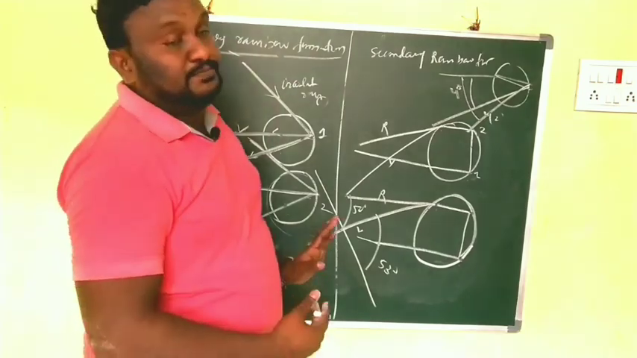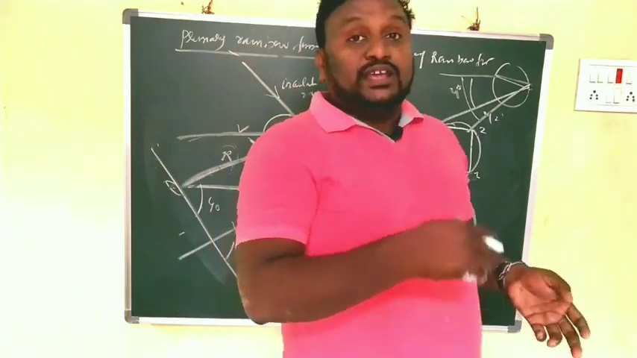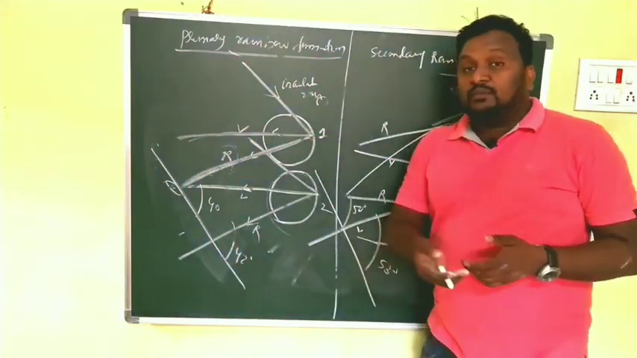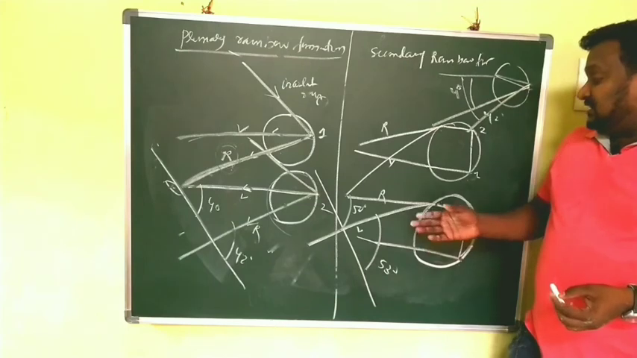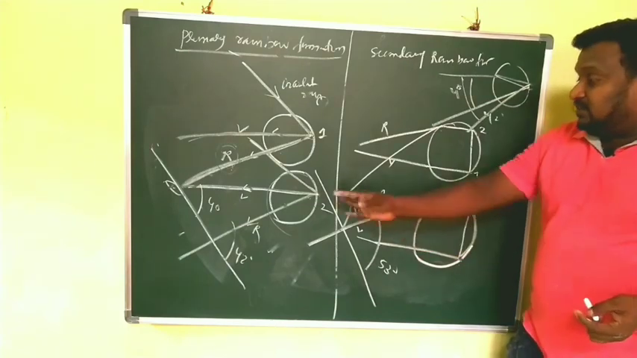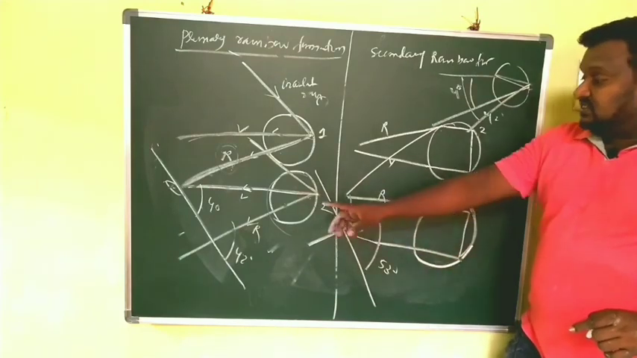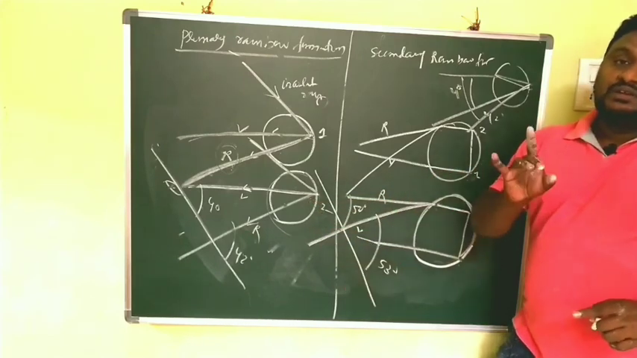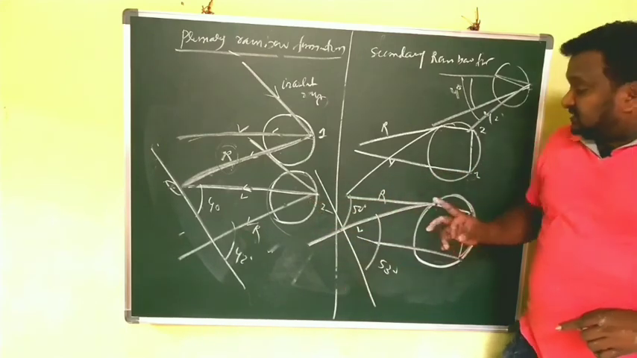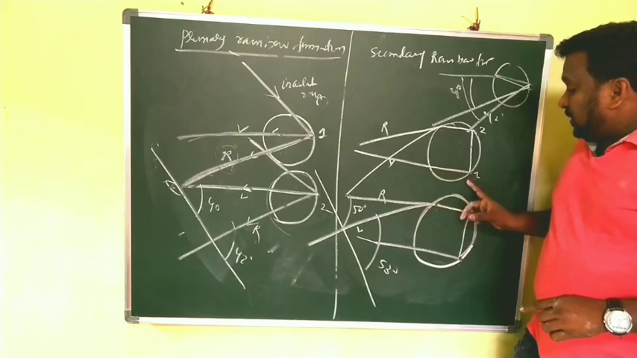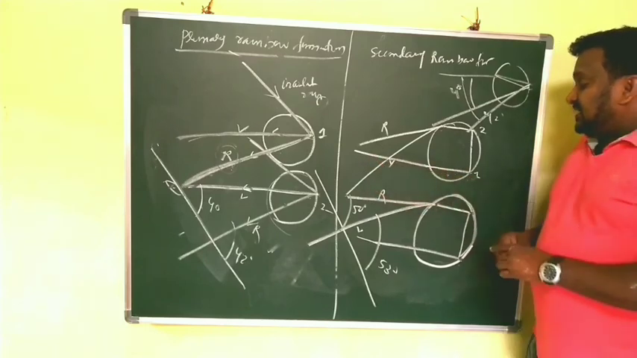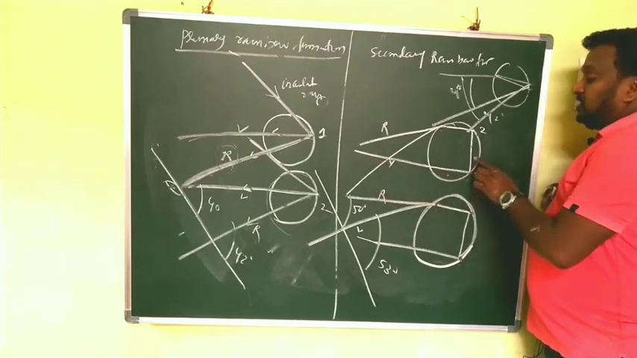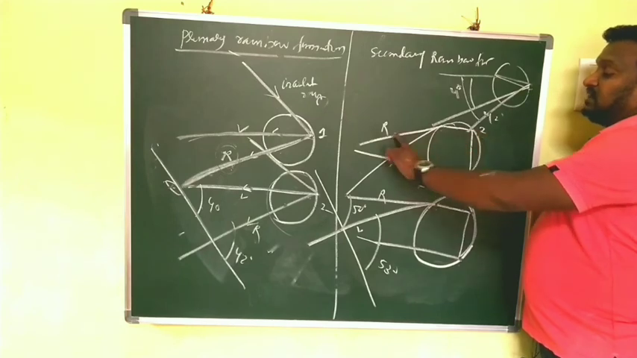only one reflection is there. Now in case of secondary rainbow formation, you may observe that the difference is only one thing: inside the raindrop the wave is reflected one time in the primary, and in this case the wave is reflected two times. Here this ray is entered and it is reflected at this point and reflected at this point, and it should be coming out like this.